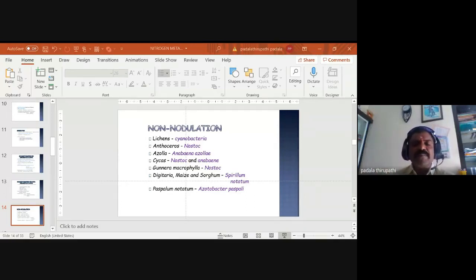So lichens, have you heard about the term lichens? Lichens are a special type of living organism, an association of fungi and algae. They are associated with blue-green algae, which can fix nitrogen from the atmosphere. The term lichen was first coined by Tulasne, and the name was given by Theophrastus.